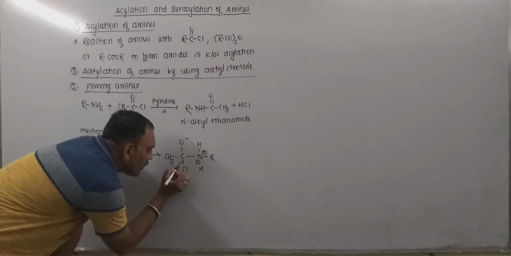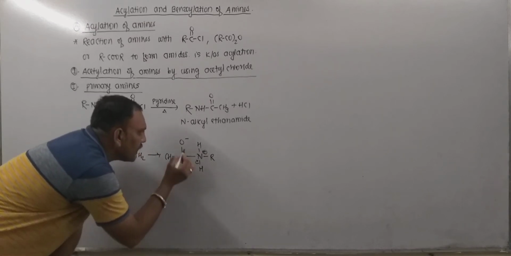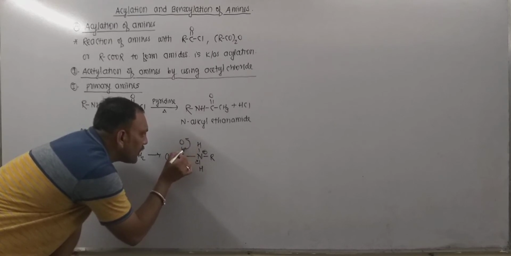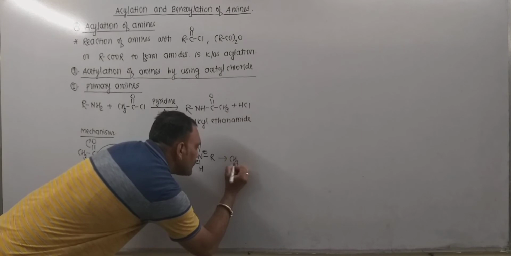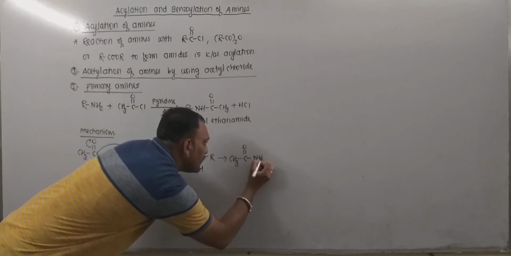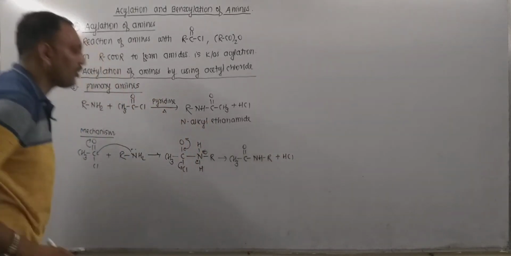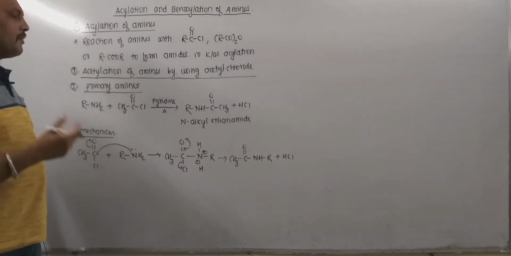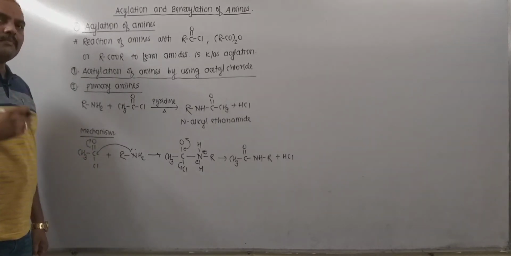Meanwhile, chlorine in the form of chloride ion, taking this electron pair, departs and this electron pair gets shared like this. This leads to the formation of CH3CONHR along with HCl. So this is our product, and this is the simple mechanism for acetylation of primary amine.